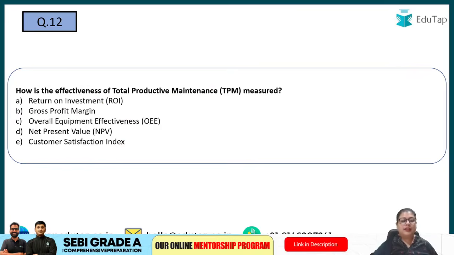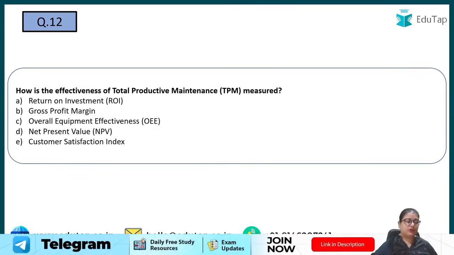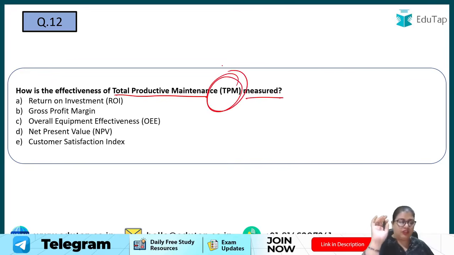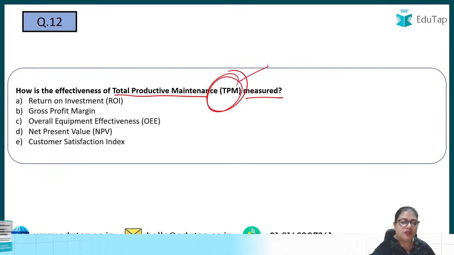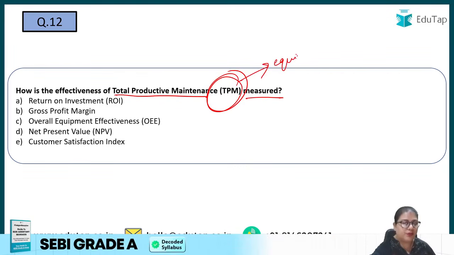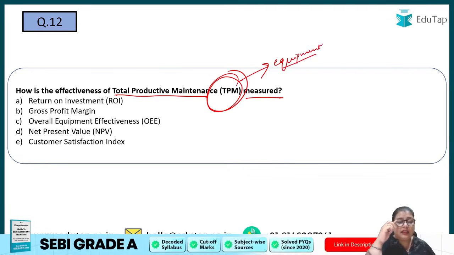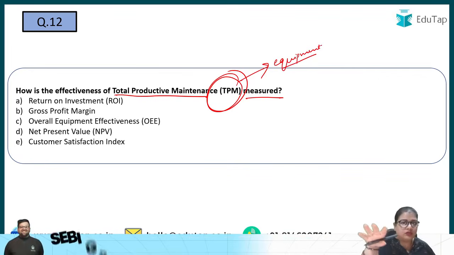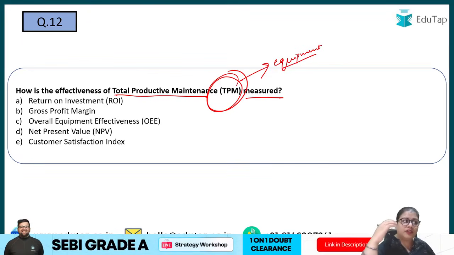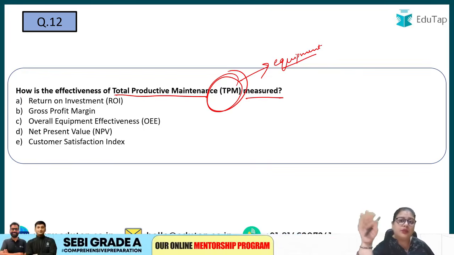Okay. Next, let us talk about question number 12, that is, how is the effectiveness of total productive maintenance measured? That is TPM. Okay, so total productive maintenance. So whenever we are talking about TPM, we should remember that we are talking about the equipments, the machines. What does TPM basically say? That there should be no breakdown, है ना, कि we should try to be preventive as much as possible, कि कोई भी breakdown ना हो, कोई भी problem ना हो in between the production.